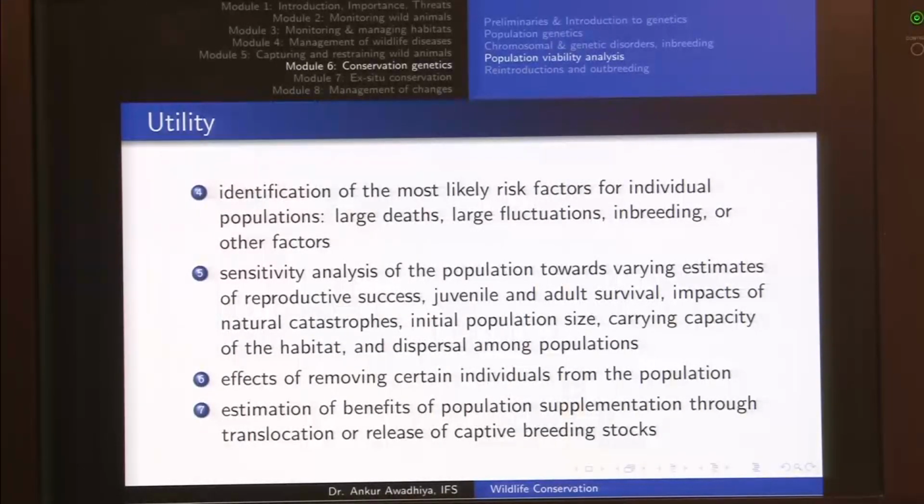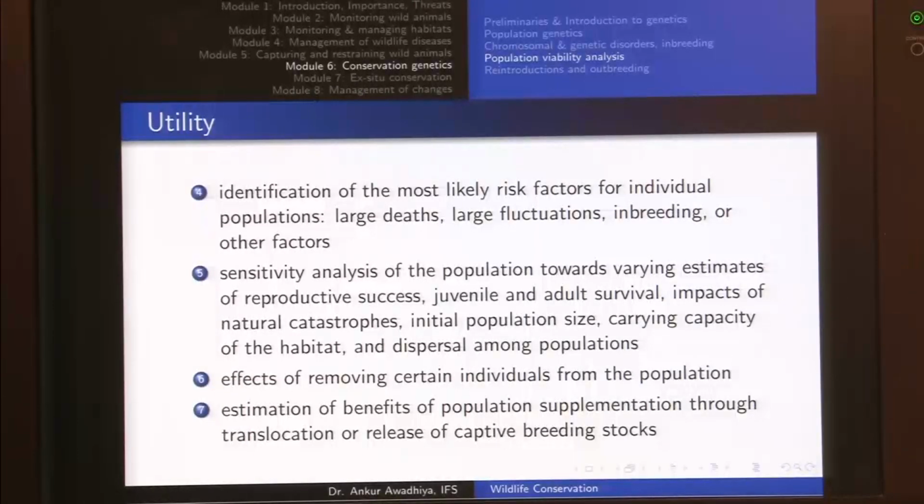Also identification of the most likely risk factors for individual populations. So is it large deaths, large number of fluctuations, inbreeding, or other factors. So essentially we are looking at the vulnerability of the population because of all of these different risk factors. Then sensitivity analysis of the population towards varying estimates of reproductive success, juvenile and adult survival, impacts of natural catastrophes, initial population size, carrying capacity, and dispersal among the populations.